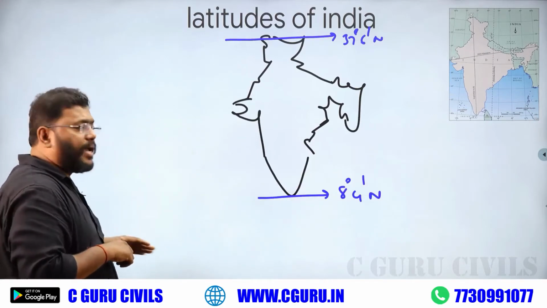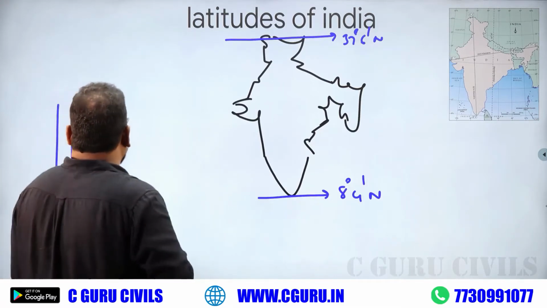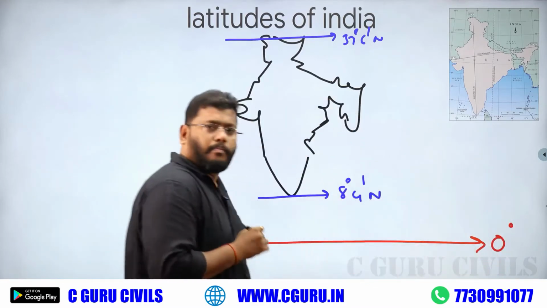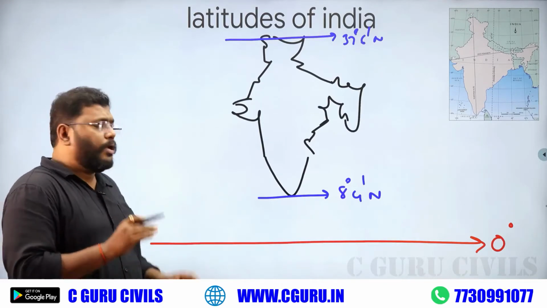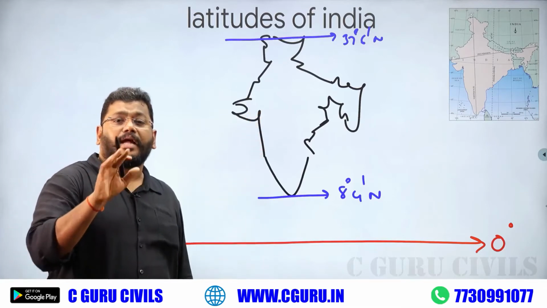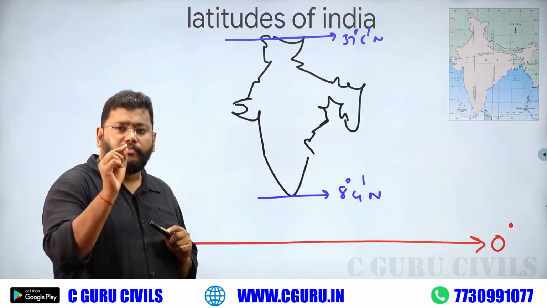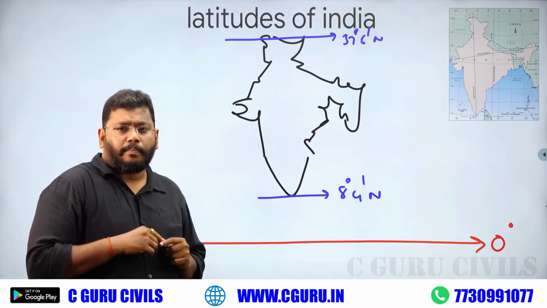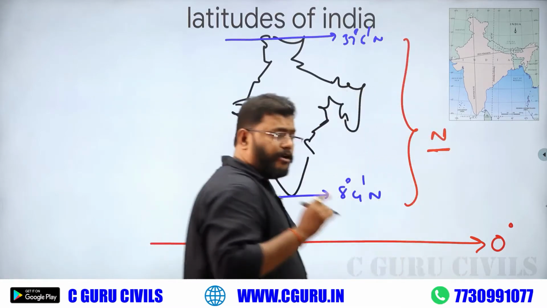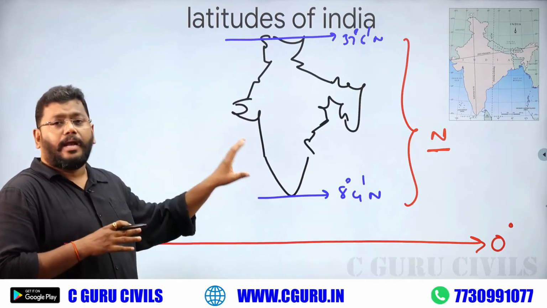What is the actual passage? You must say clearly. What is the value of the equator? 0. So the equator always passes on the southern side of India, the southern side of our country. Very, very important. We are in the northern hemisphere, so definitely the equator passes to the southern side of the Indian subcontinent.